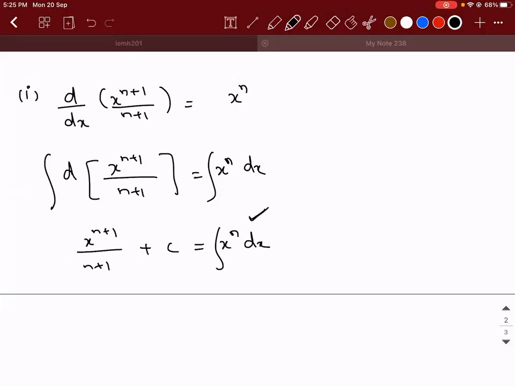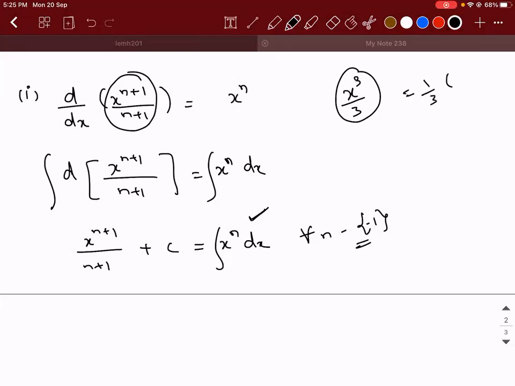Integral of x power n is what? X power n plus 1 by n plus 1 for all values of n except minus 1. Sir, can you say where you took n plus 1 as constant? Here, sir. How do you differentiate x power 3 by 3? What will you do? You take that 1 by 3 outside. Yes, sir. So it will become 1 by 3 into 3x square. So 3 and 3 will get cancelled. What is it? It is x square. Okay, sir. Got it? Yeah.